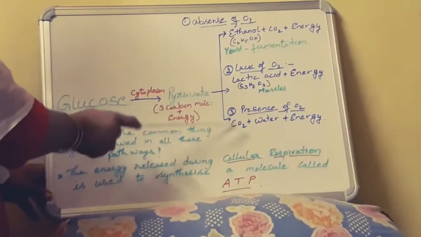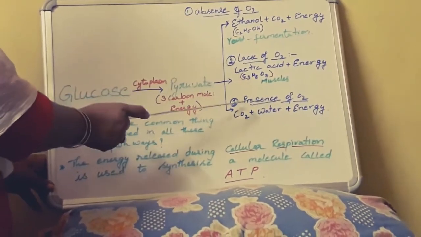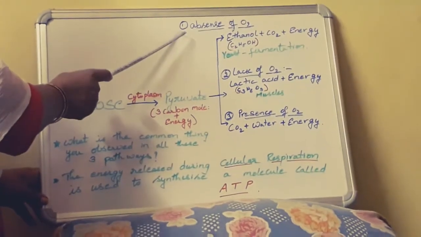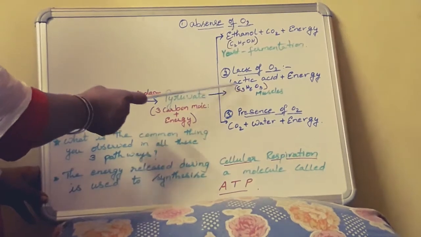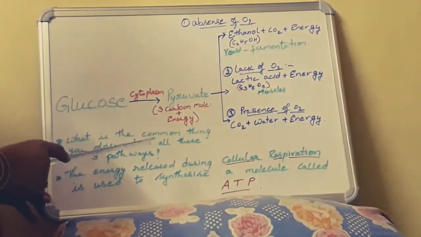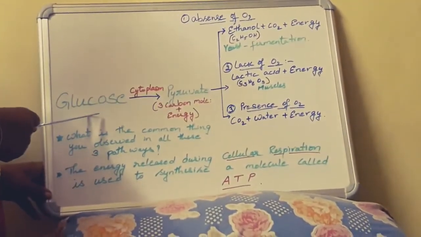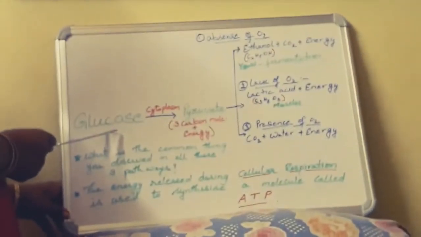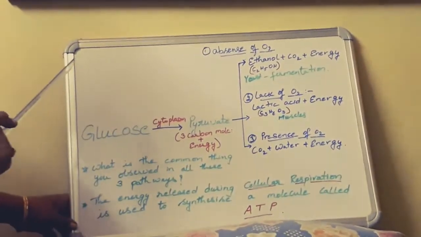So how many pathways we have in the cellular respiration? 3. 1, 2, 3. 3 different pathways are present. One in absence of oxygen, second one in lack of oxygen, and third one in presence of oxygen. So this is a flow chart what you have to represent when you are asked to show different pathways in the oxidation of glucose, or to explain about cellular respiration.